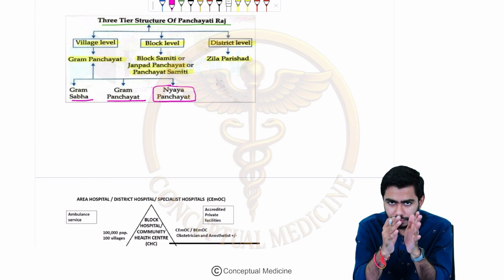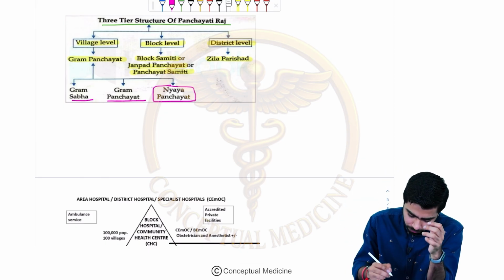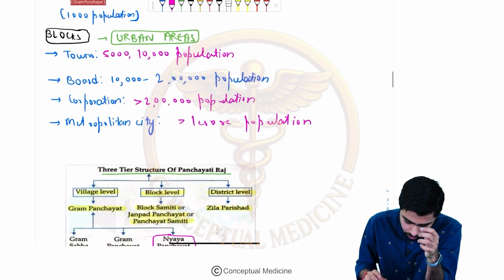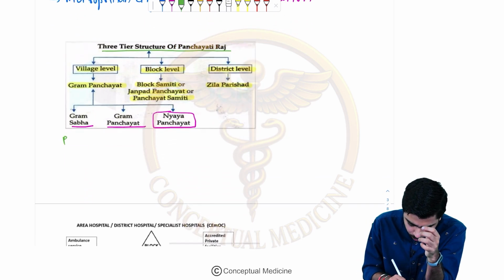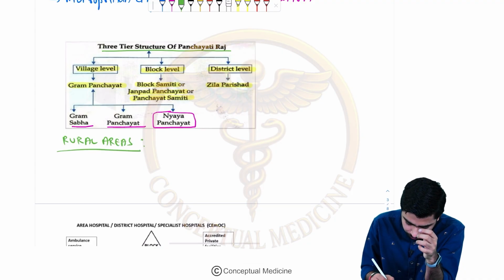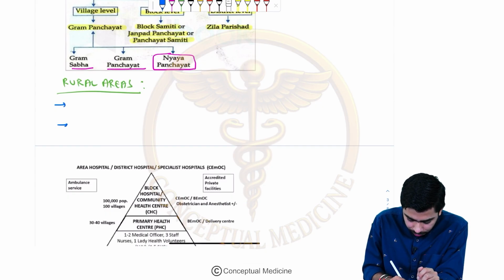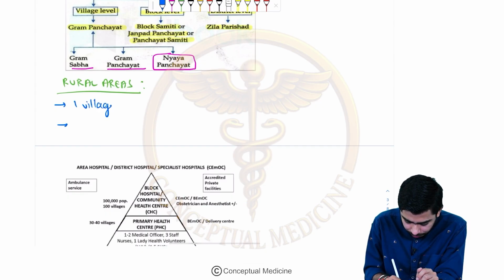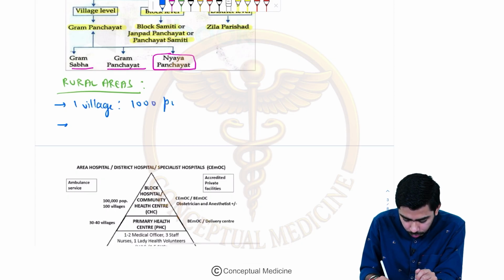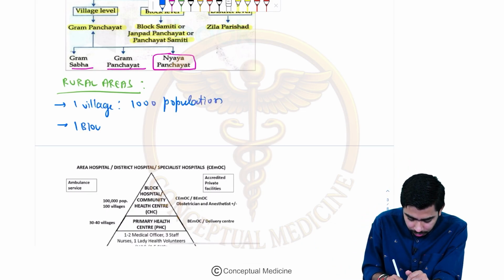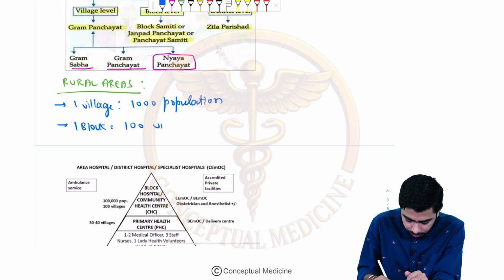And in the 100 villages we are talking about 100,000 population. So what I'm saying is that if I talk about the rural area under the block level only, guys, please remember these two rules only: one village is carrying 1000 population. I told you that earlier as well, because this will actually simplify things further. And one block is carrying 100 villages under it.